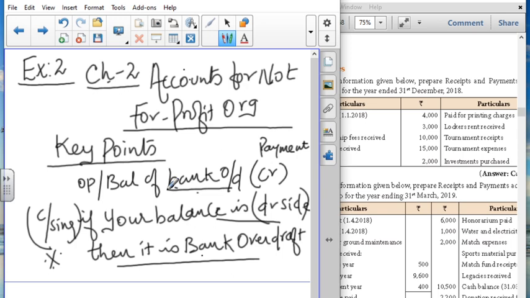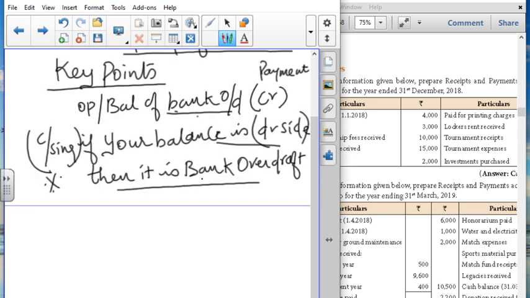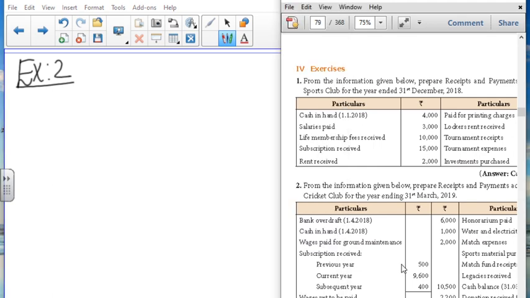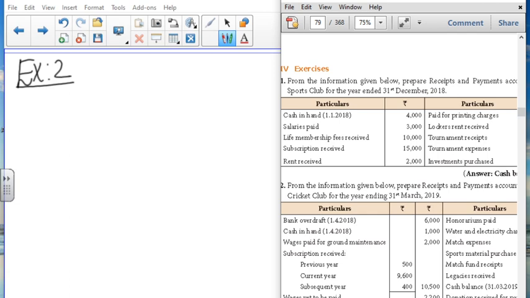So these are the two very important things. Please note them down in your class before starting the problem. Now let us move to problem number 2 in the exercise. First read the question. What are the things available? From the following information, prepare the receipts and payments account of a club. What club is it? Coimbatore Cricket Club, for the year ended 31st March.